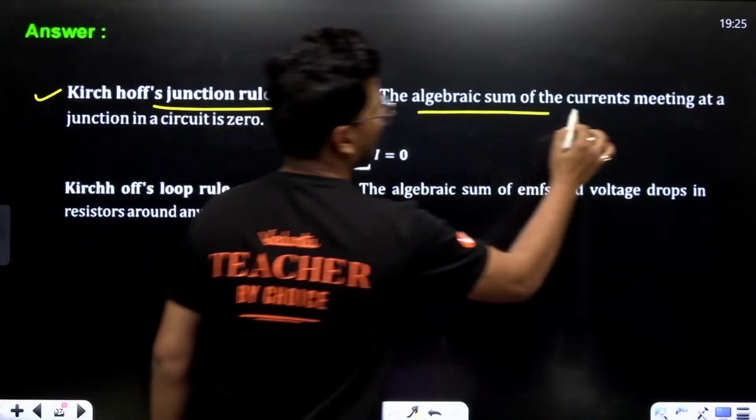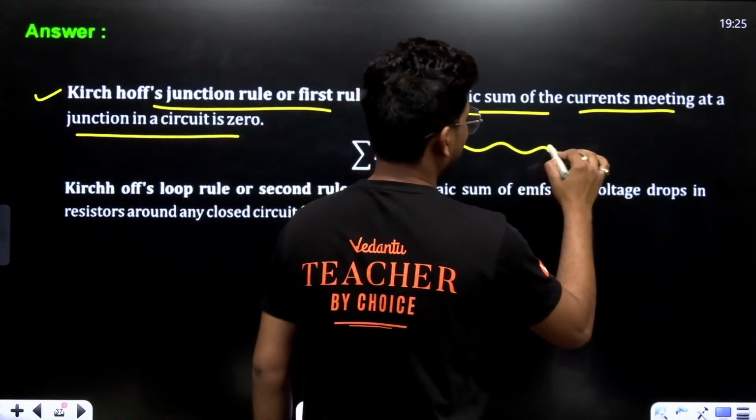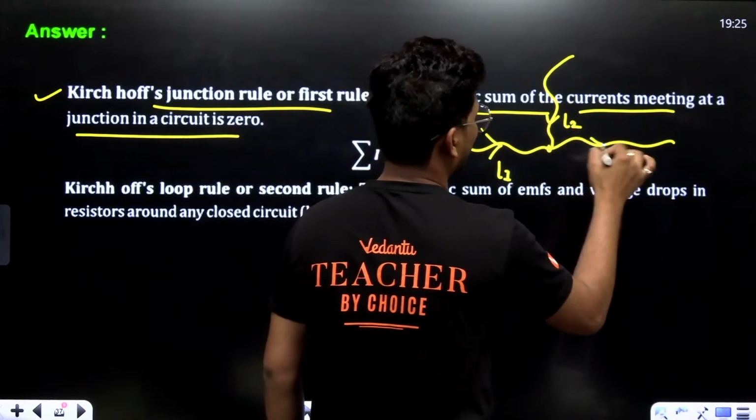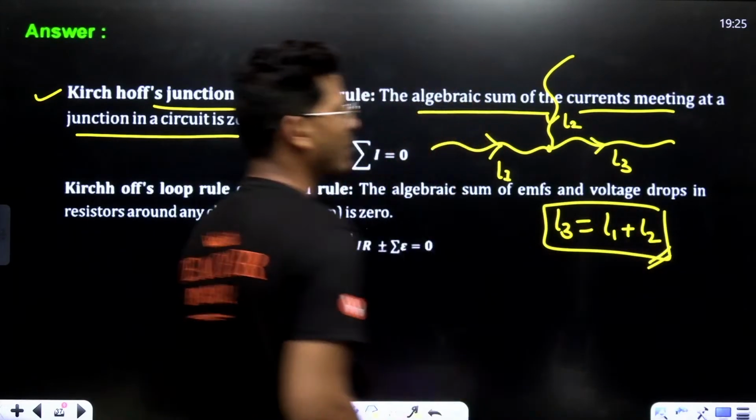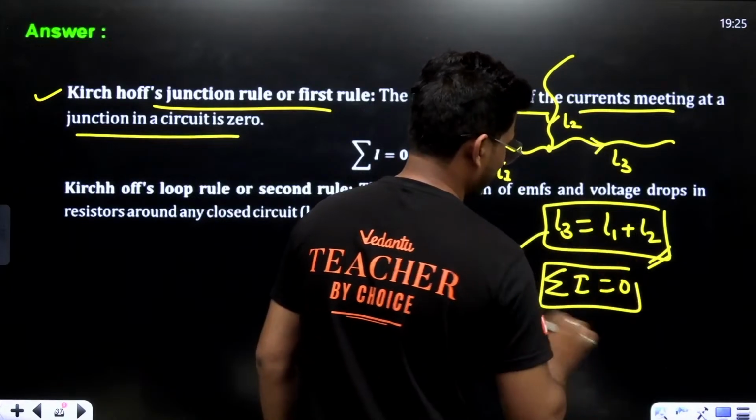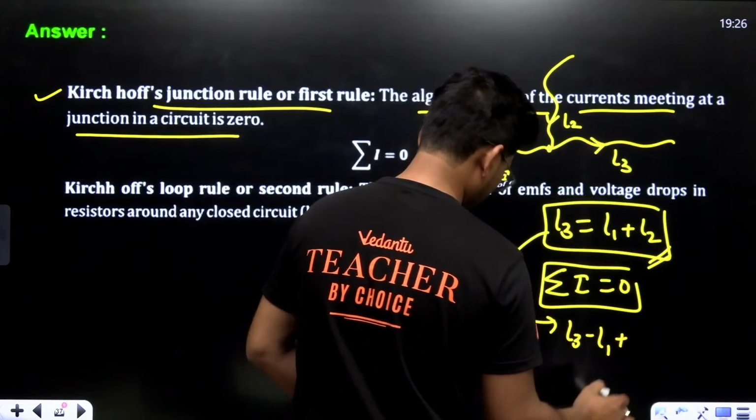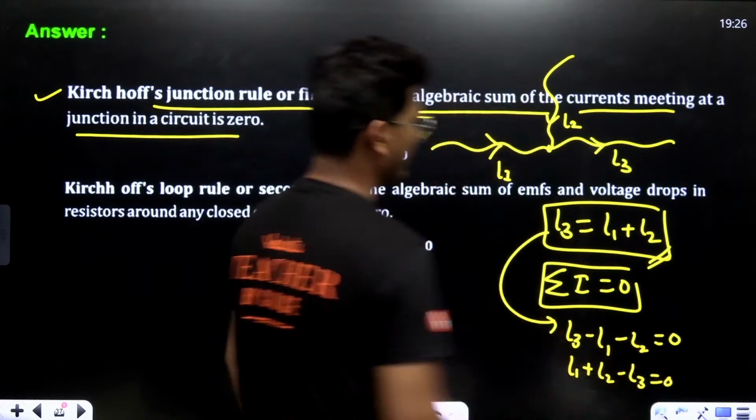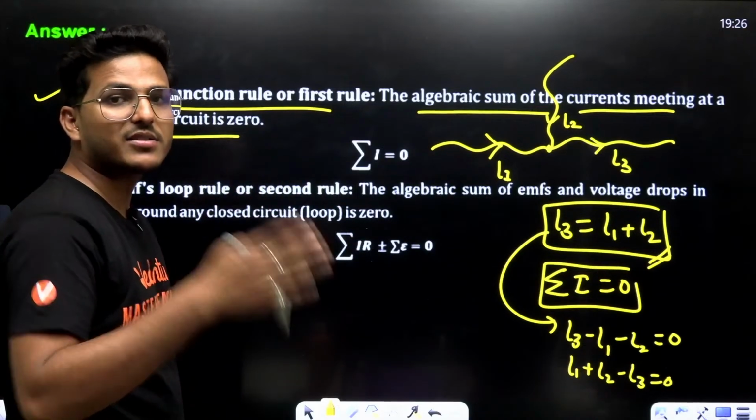That is the first rule. Algebraic sum of the currents meeting at any junction in the circuit is 0. If I consider this is I1, from here this is I2, this is I3, then I3 equals I1 plus I2. This is how sum of I equals 0, which is I3 minus I1 minus I2 is 0, or I1 plus I2 minus I3 equals 0.